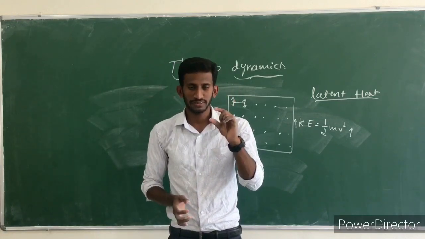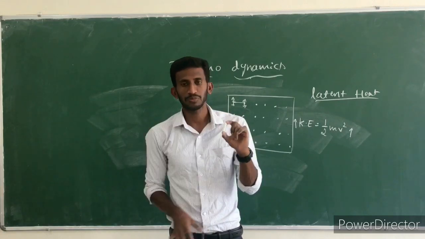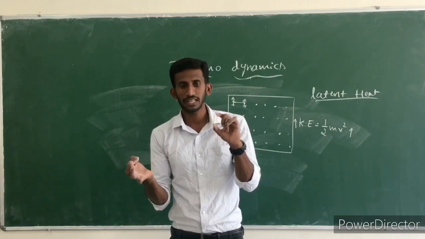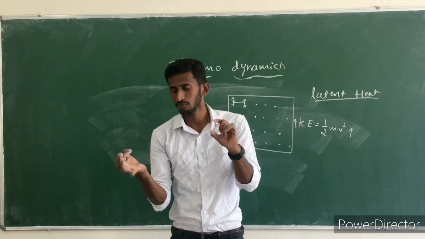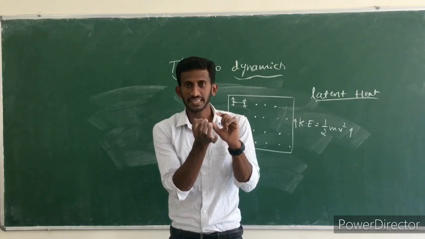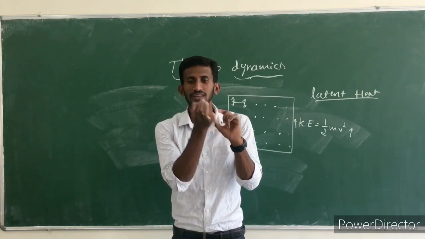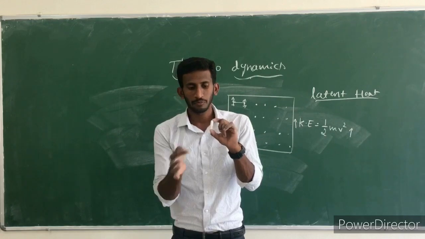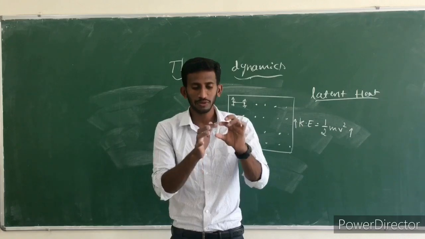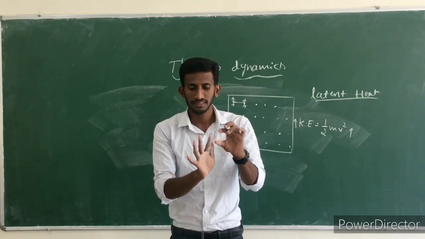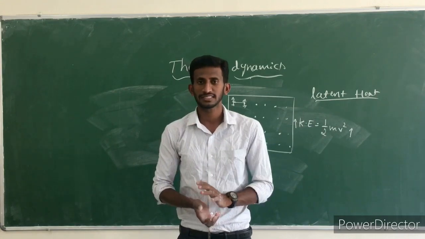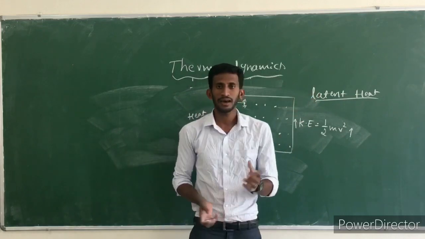For example, I have one system with a temperature around 1000 degrees Celsius, and I will take one plastic and keep it near to this. This solid plastic is converted to liquid, but the temperature of this system remains 1000 degrees Celsius. So the temperature remains constant. This system changes from one state to another state. So this is latent heat.